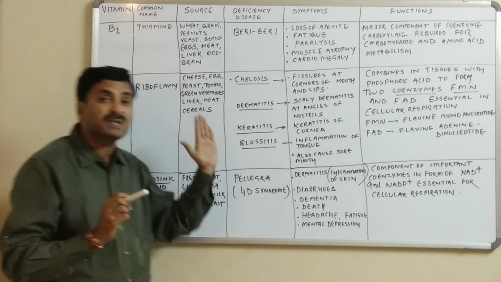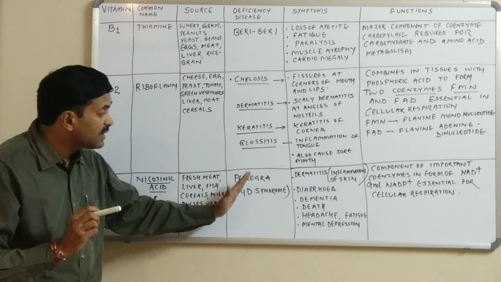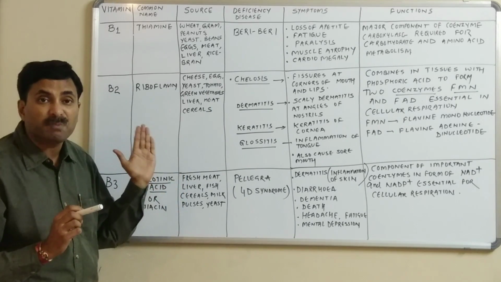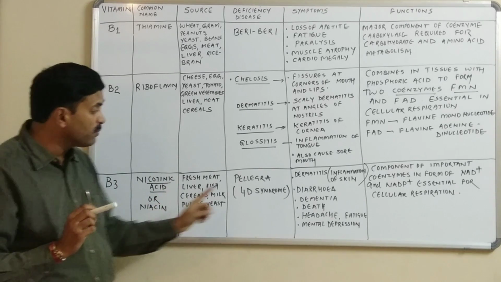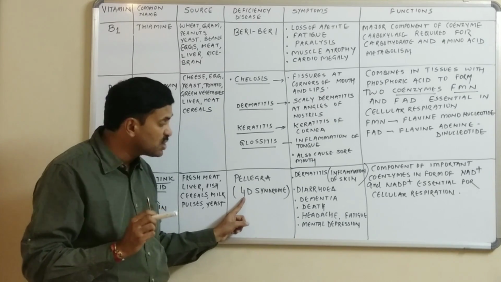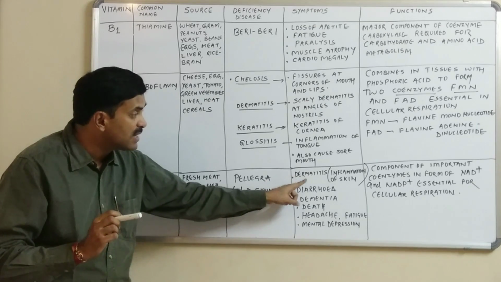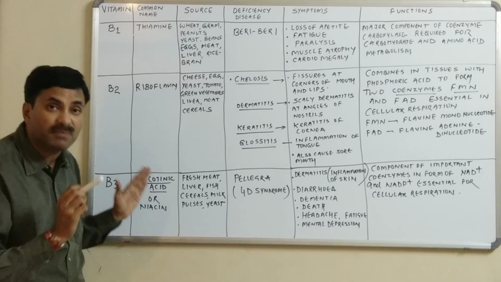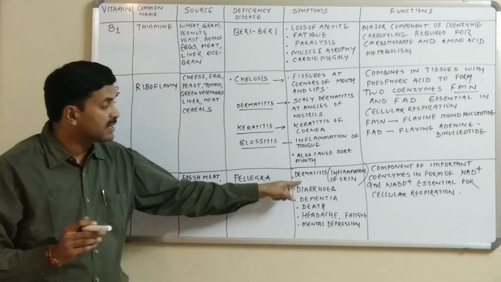And whenever a person becomes deficient in B3, then he or she suffers from pellagra. And this pellagra is also called the 4D syndrome. Why 4D syndrome? D for dermatitis, D for diarrhea, D for dementia and D for death. The very first characteristic of pellagra is dermatitis. What is dermatitis? Whenever the person becomes deficient in vitamin B3, inflammation of the skin occurs. Inflammation of the skin is also called dermatitis.